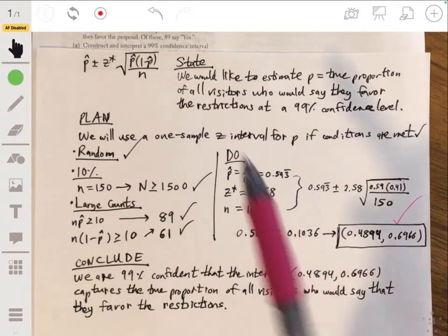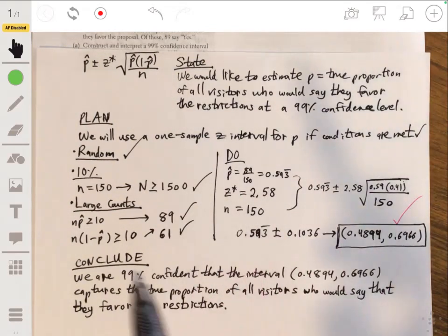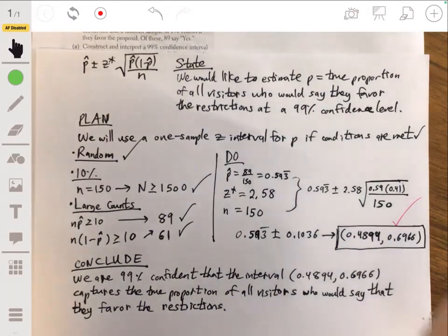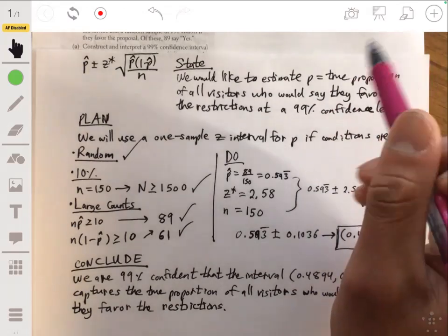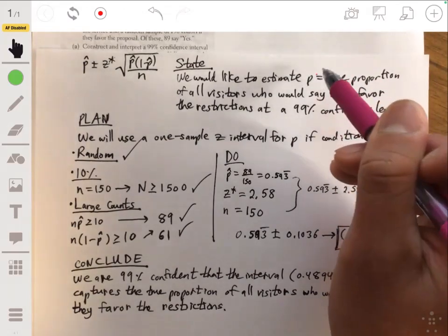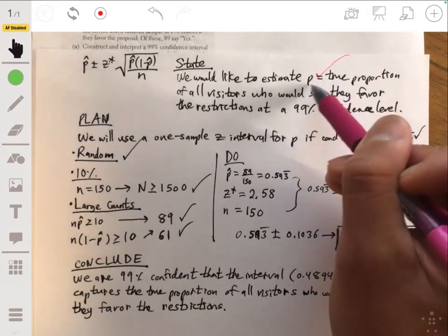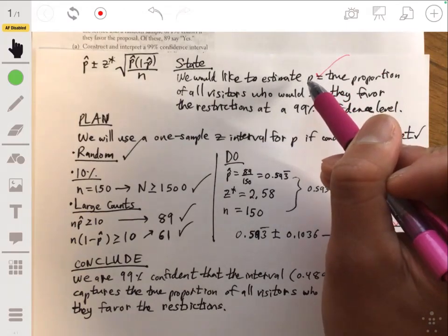Now, again, I really recommend using this format because it's a good way to ensure that you're going to get full credit on an AP free-response problem. And I'm going to put checks near what they're usually going to be looking for. In the state part, they're looking for you to clearly state what parameter you're trying to find.